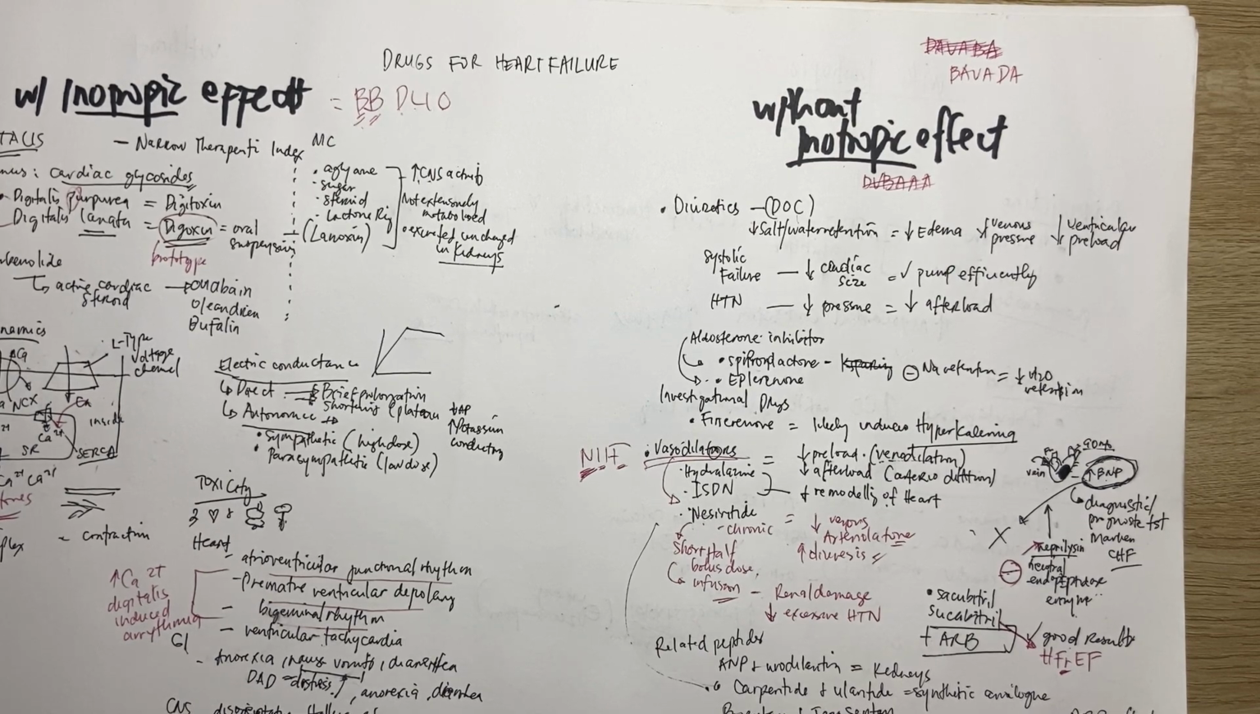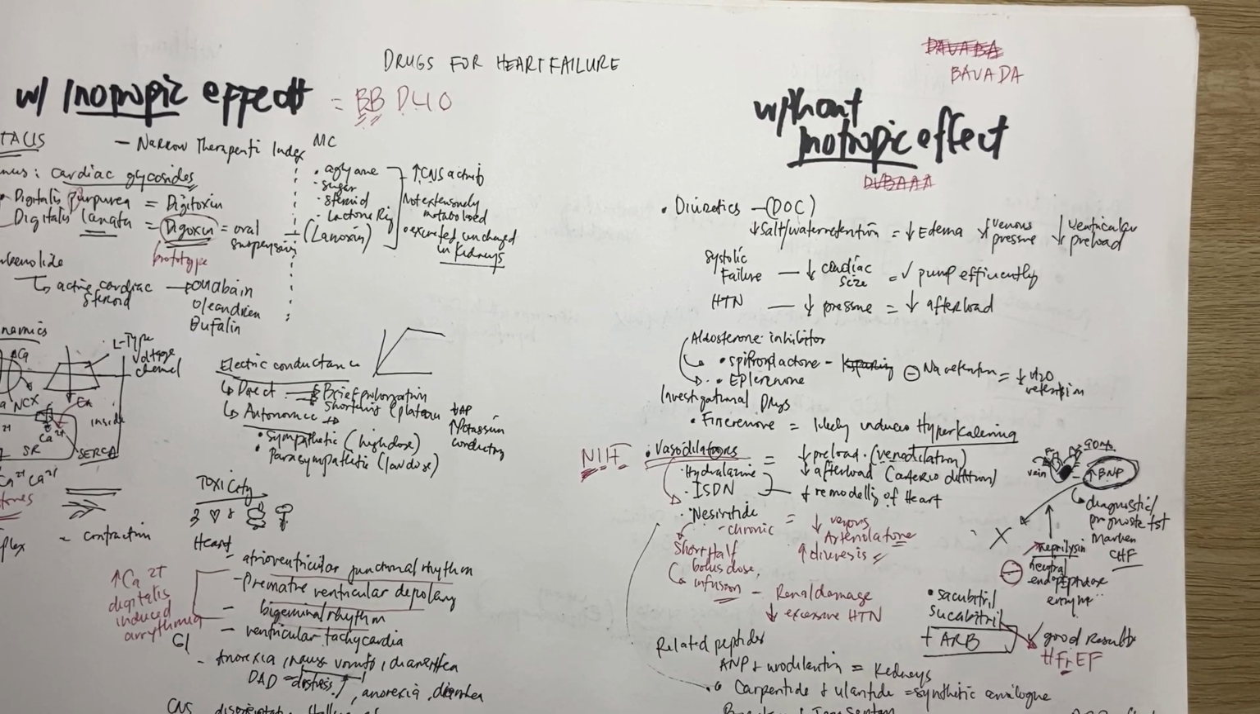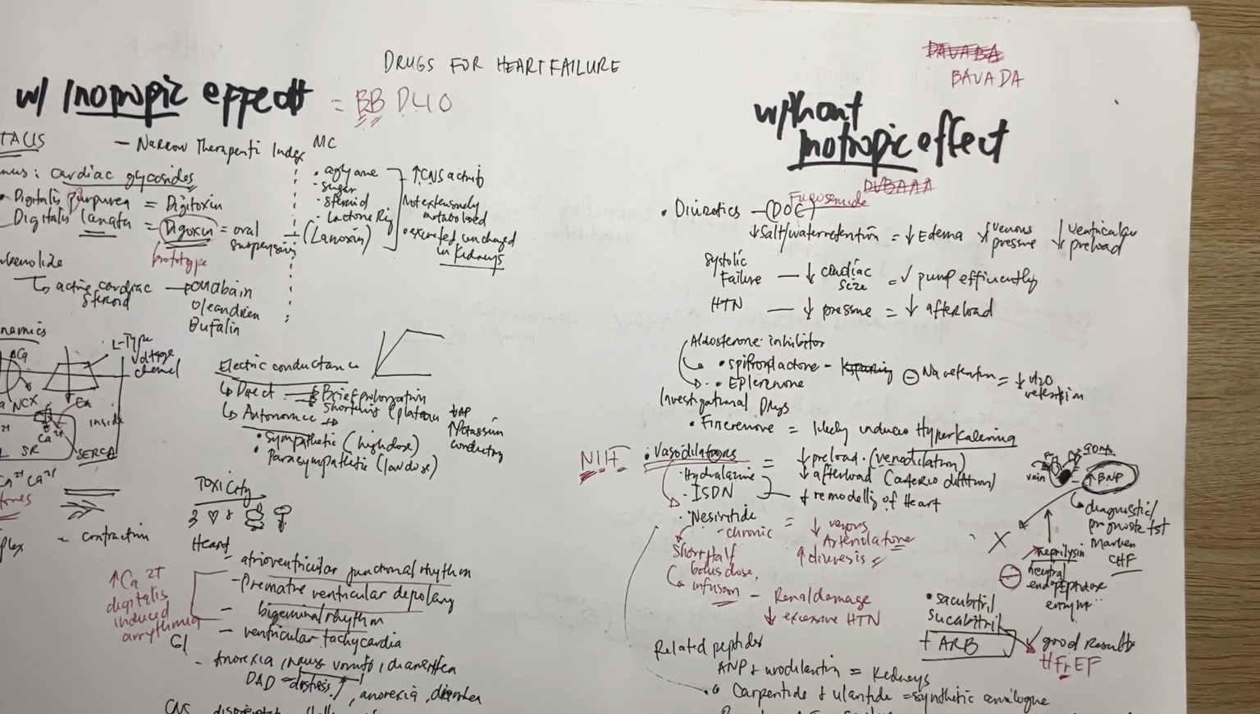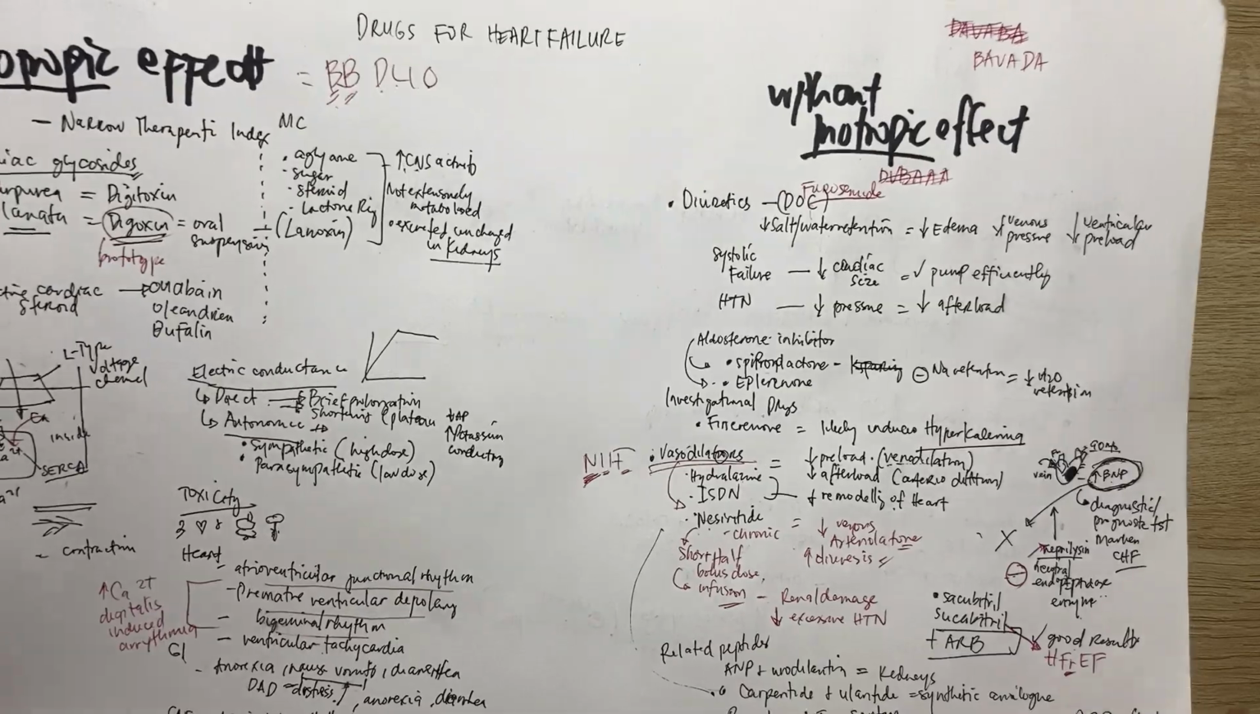D for diuretics involves furosemide class. Aside from that, as diuretics, we have the aldosterone inhibitors, such as spironolactone and eplerenone. And then A for aliskiren, which is a renin inhibitor. Okay, that sums up the drugs for heart failure.